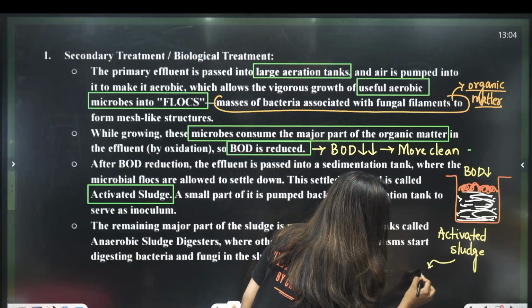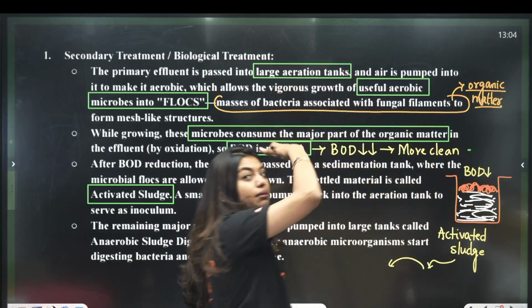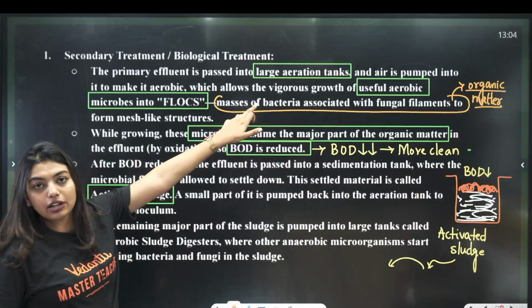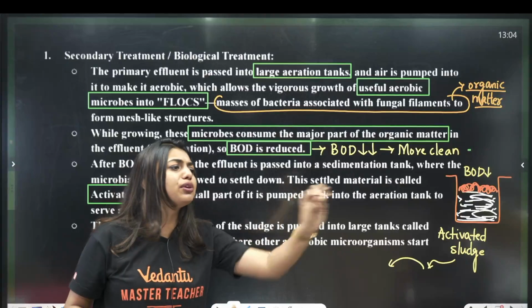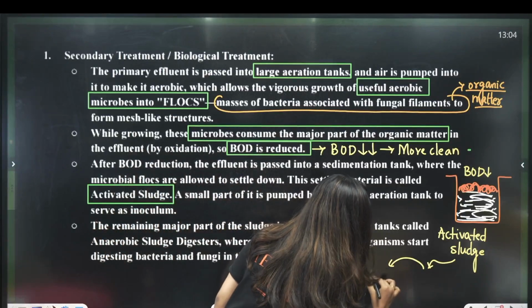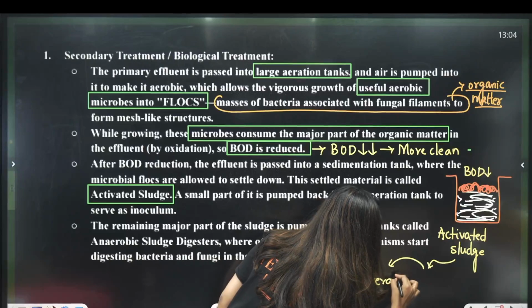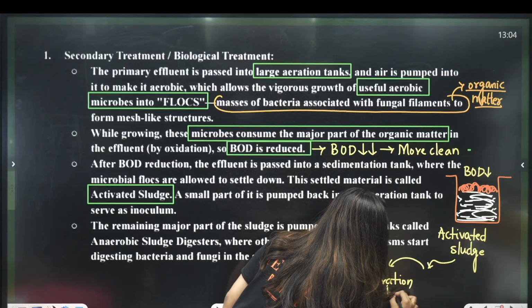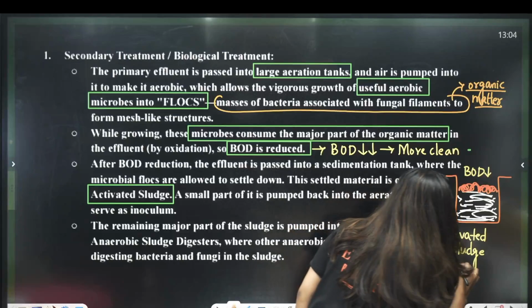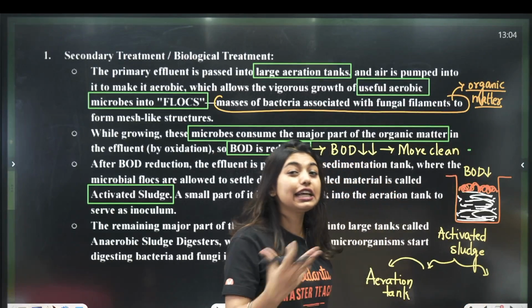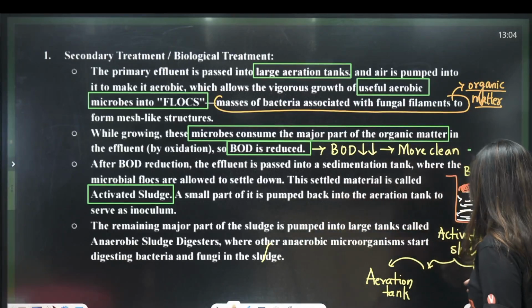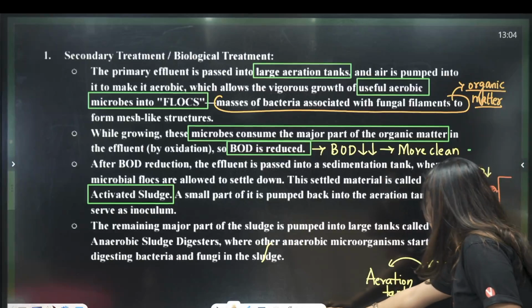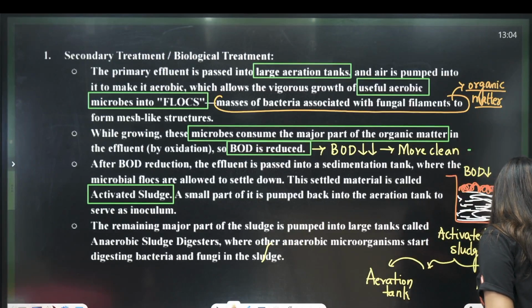One small portion will go into the first tank. First tank means, you remember, the first aeration tank, because we have to keep making these microbes. If we already have it, we can take a little and put it in the first tank. So one small portion will go into the aeration tank. And the rest will be put into an anaerobic sludge digester to destroy the bacteria, which you're going to see here.